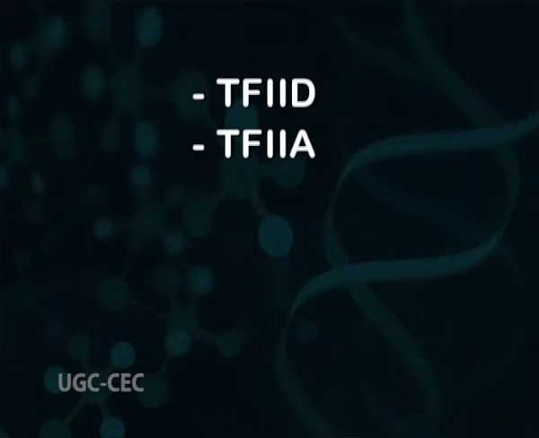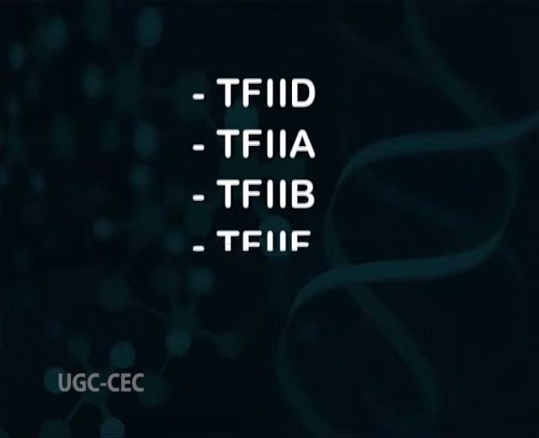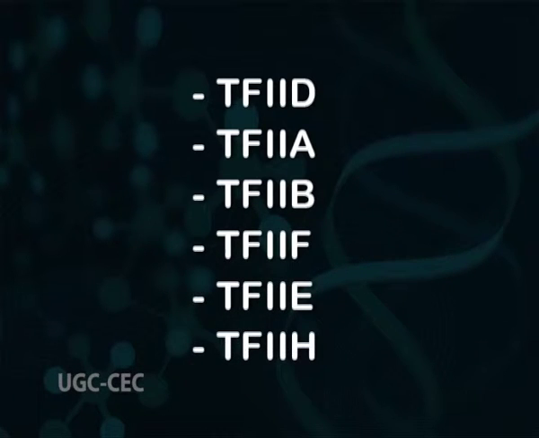General transcription factors of RNA polymerase 2 include transcription factor 2D, transcription factor 2A, transcription factor 2B, transcription factor 2F, transcription factor 2E and transcription factor 2H.